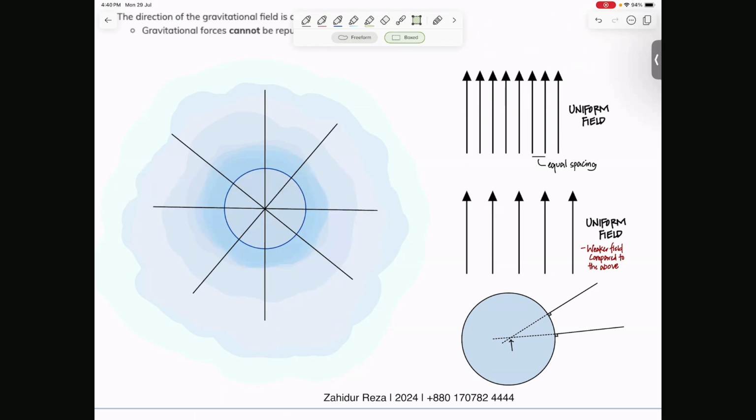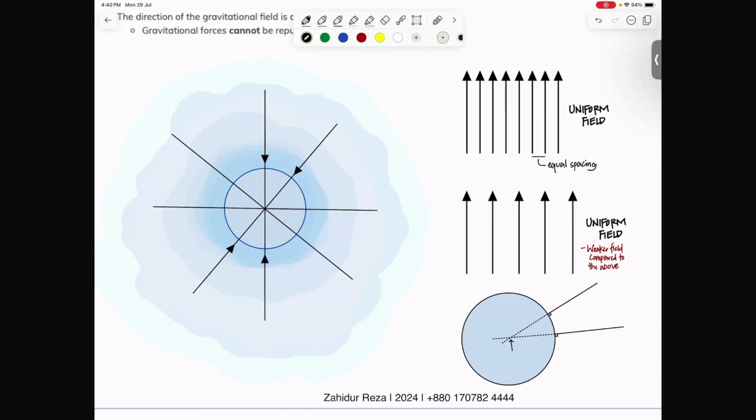So this is how the field lines are drawn. Now for the gravitational field, because it's only attractive in nature, we put the arrows pointing inwards. They don't ask this question, but they might sometimes: why are the arrows pointing inwards?